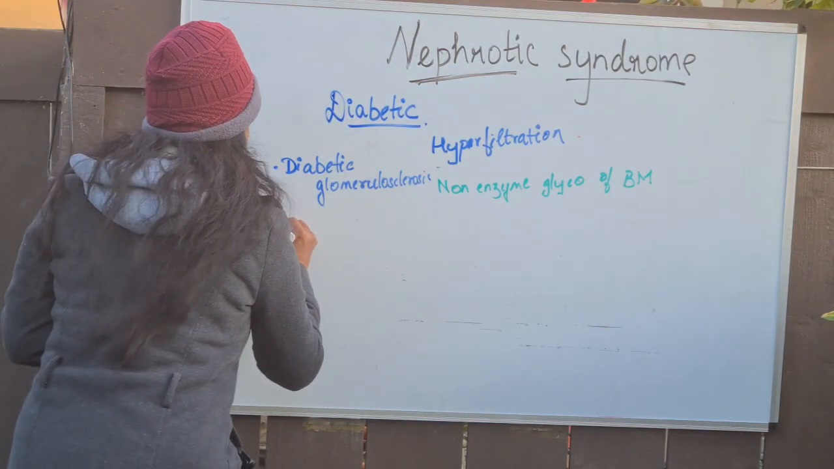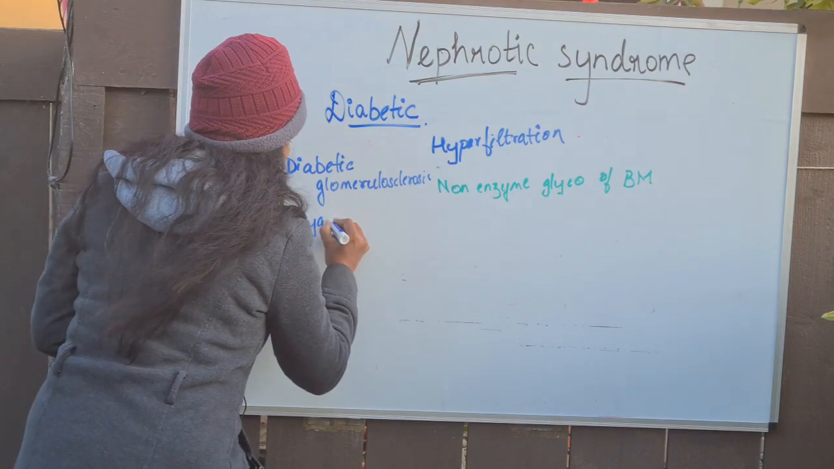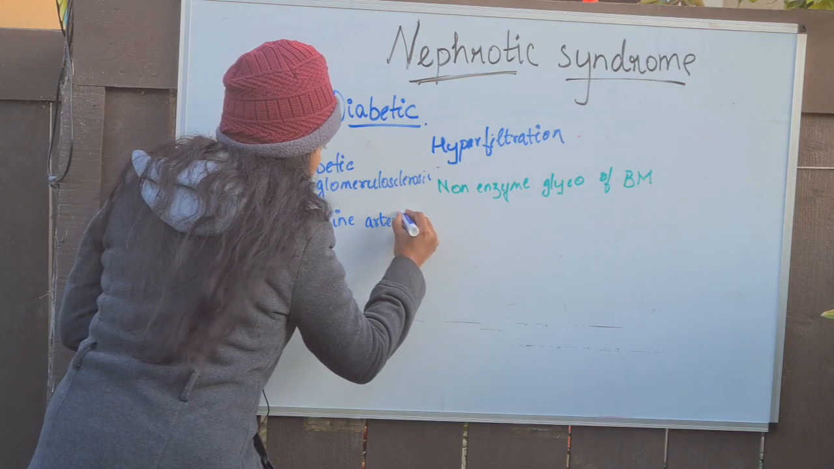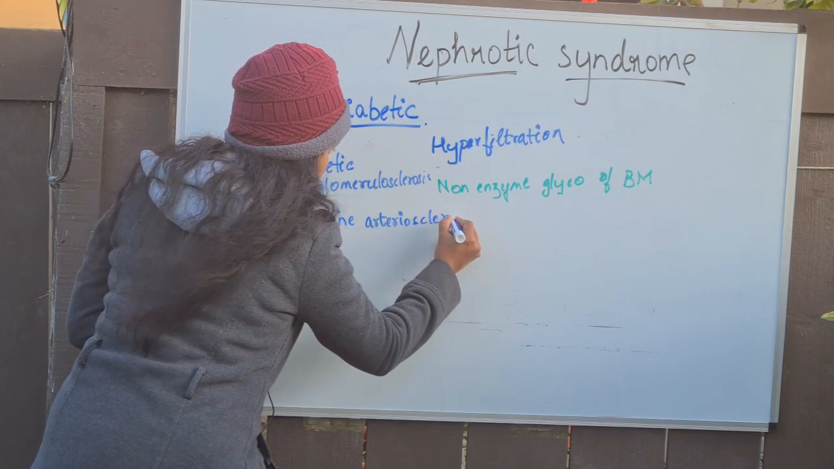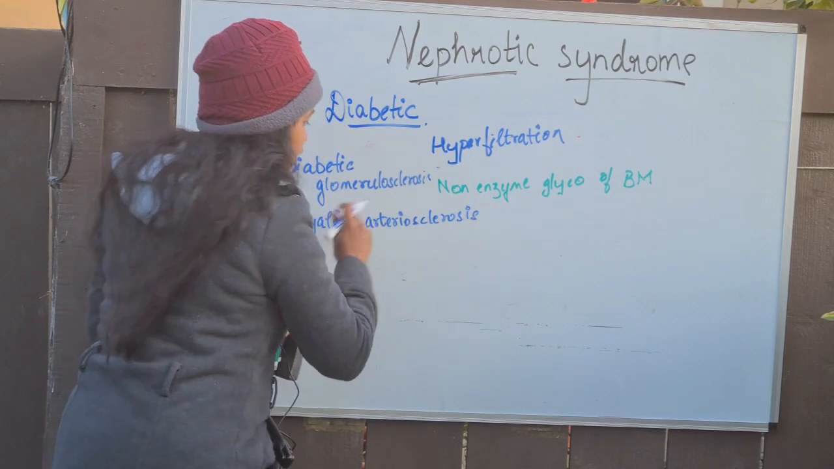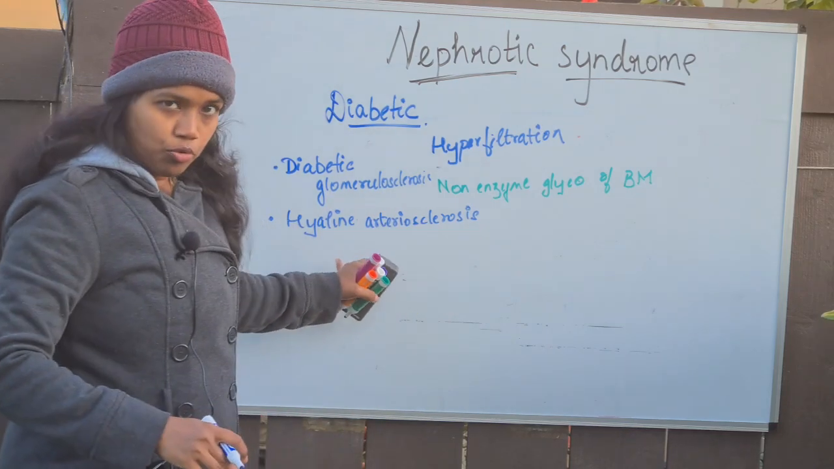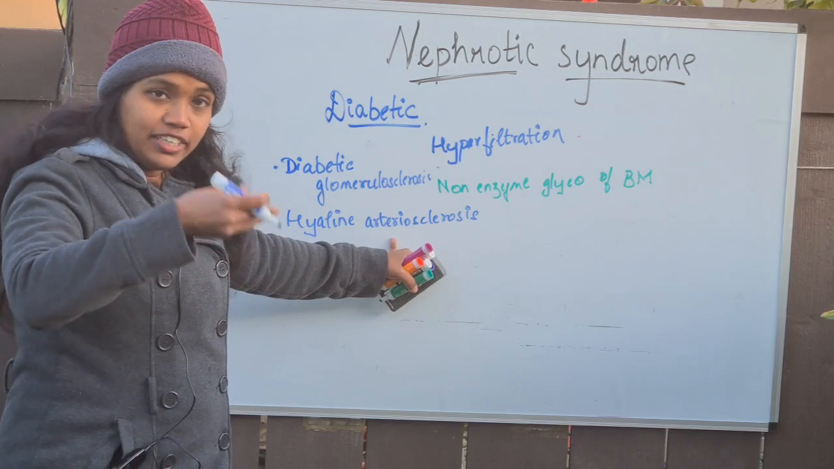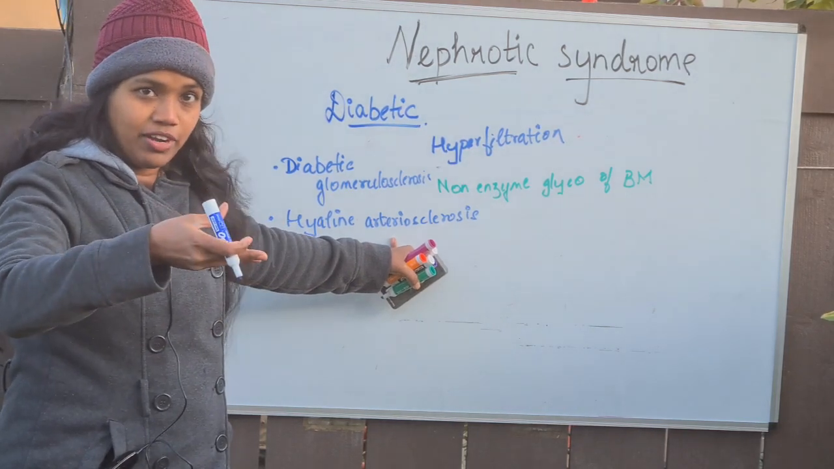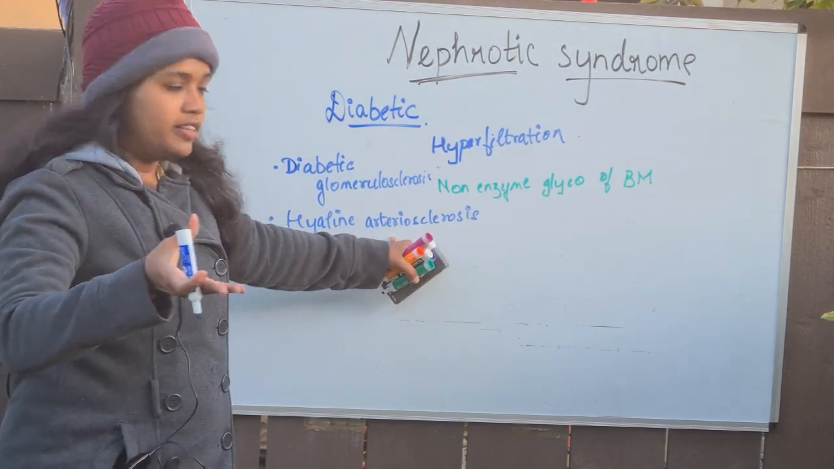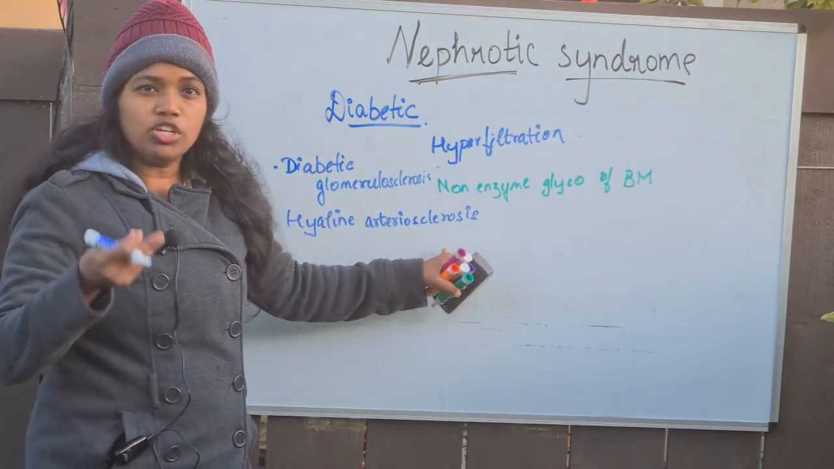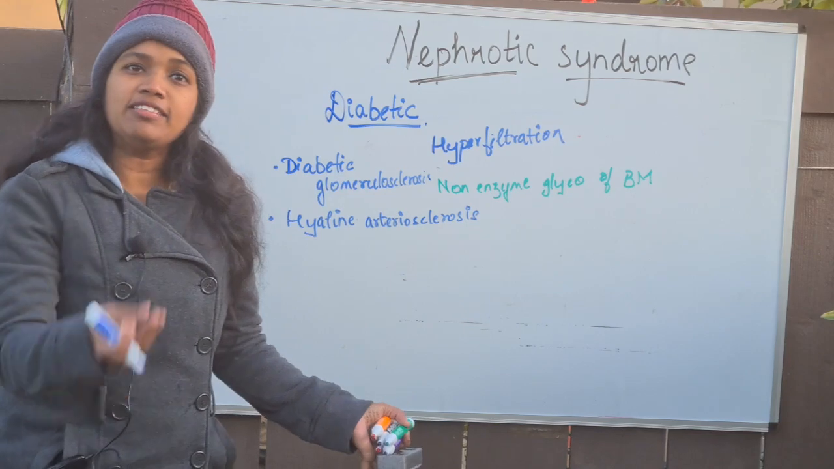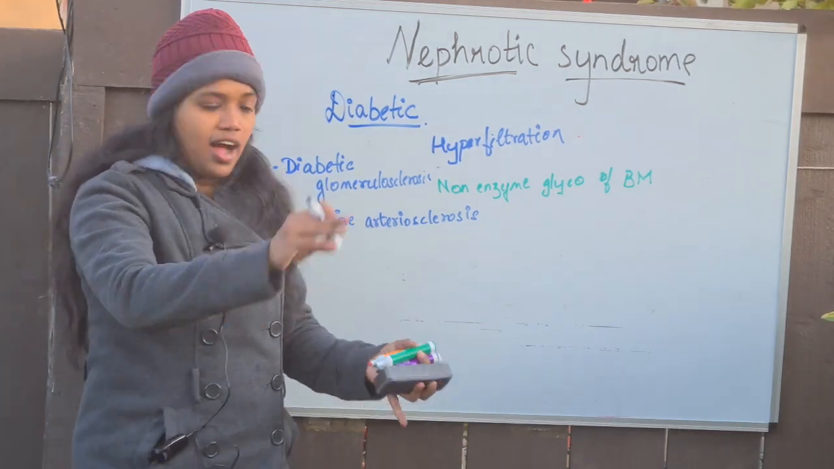Another thing is, here it undergoes hyaline arteriosclerosis. So what do you know about arteriosclerosis? The hyaline is a protein which gets deposited in the arterioles, that is the afferent as well as efferent arterioles, resulting in sclerosis. That is known as hyaline arteriosclerosis. Sclerosis is just like a thickening which is happening in these arterioles because of the hyaline which is getting deposited directly in the arteriole.